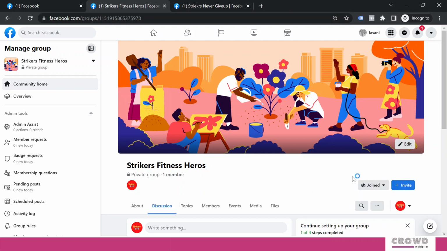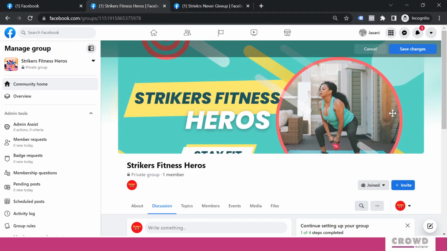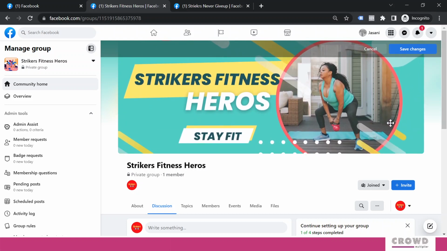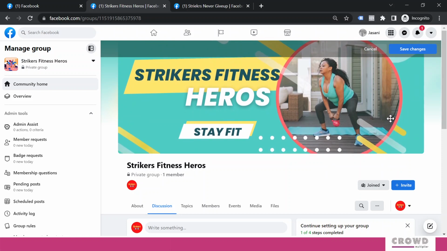We'll select upload photo, and here is my cover image for this particular group. I can adjust the way I would like it to be. So this is pretty fine. Strikers Fitness Heroes, save fit. We'll click save changes.